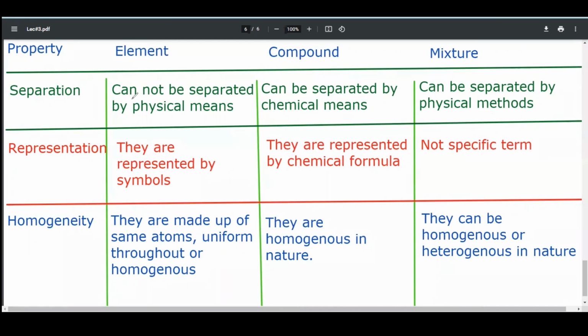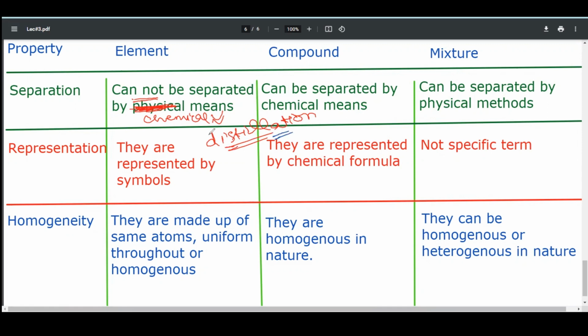Separation. Elements cannot be separated by chemical means. Sorry, here it is written physical by mistake. I will correct it in the notes. Elements cannot be separated by chemical means. They can, however, be separated by some physical means like distillation. They can be separated from other compounds by using these methods.